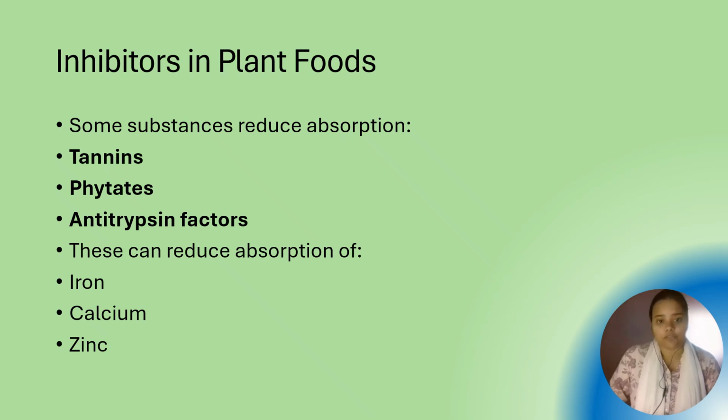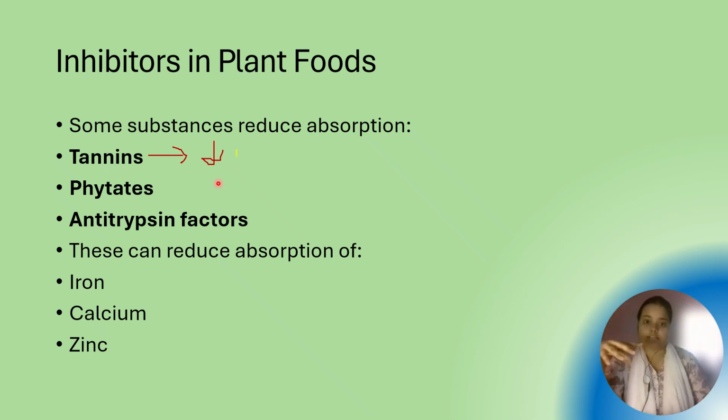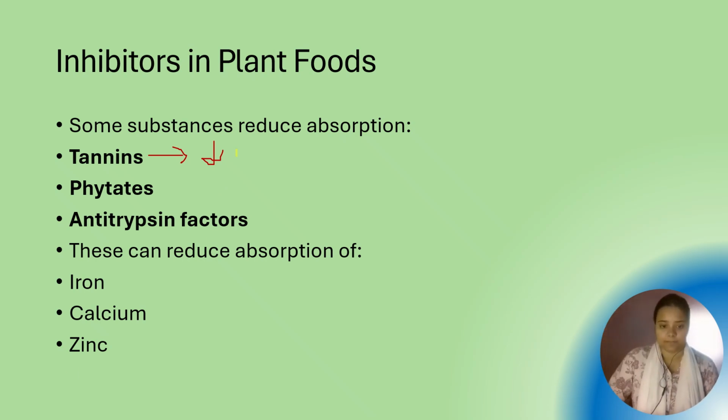For example, tea and coffee contain tannins, so they can reduce iron absorption. And phytate in cereals and pulses reduces zinc and iron absorption. So the tip for students is that iron absorption increases if we add lemon and amla, as I mentioned earlier.